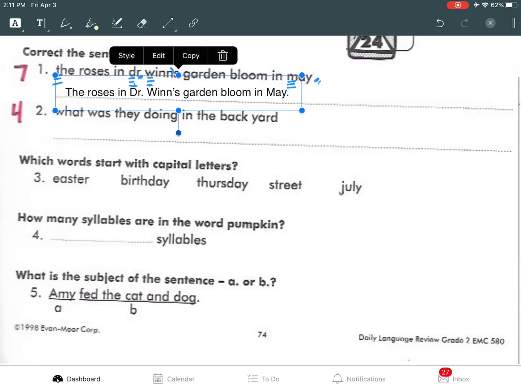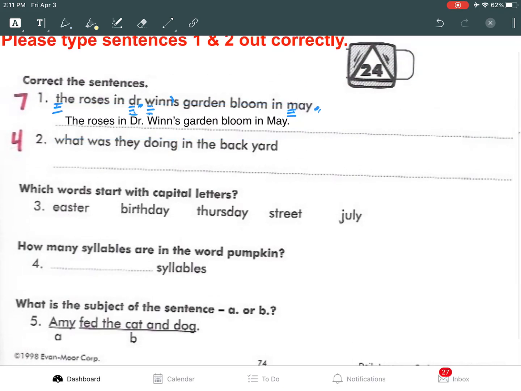All right, so let me go down to my next sentence. What was they doing in the backyard? Ugh, that is so hard to read. Okay, so the first thing, the W in what needs to be capitalized because it's at the beginning of the sentence. What was they? That doesn't make any sense. Not what was they, what were.